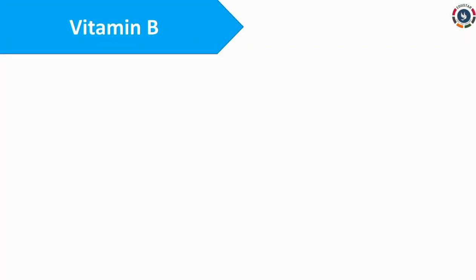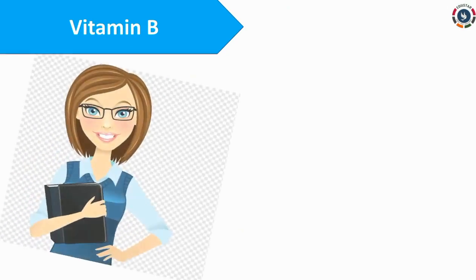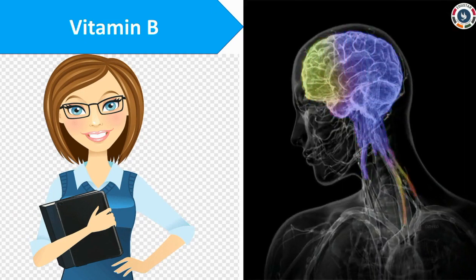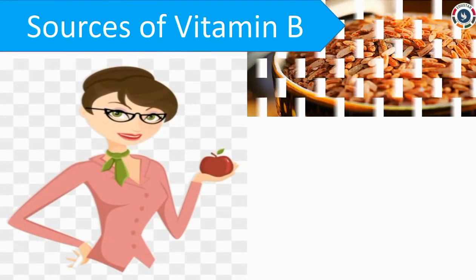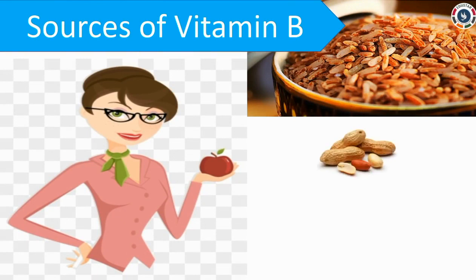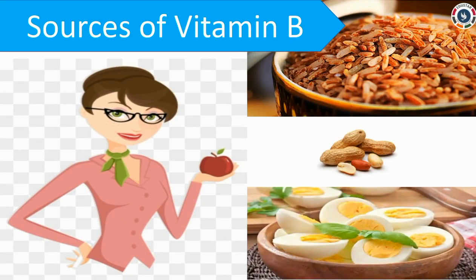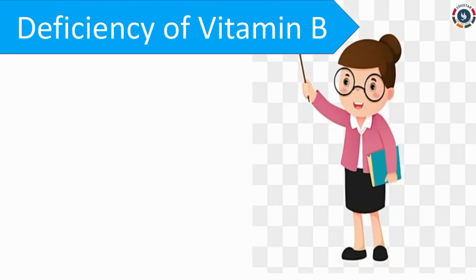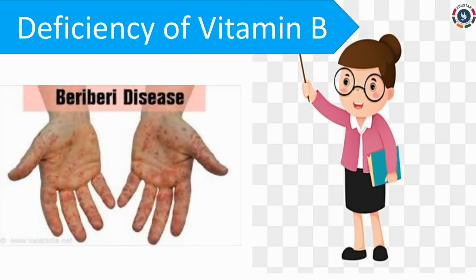Next, vitamin B. It helps the body to break down carbohydrates and also the functioning of the nervous system. Some food sources of vitamin B are brown rice, groundnuts and eggs. Symptoms of vitamin B deficiency are pain or numbness and tingling sensation in fingers and toes, called beriberi.